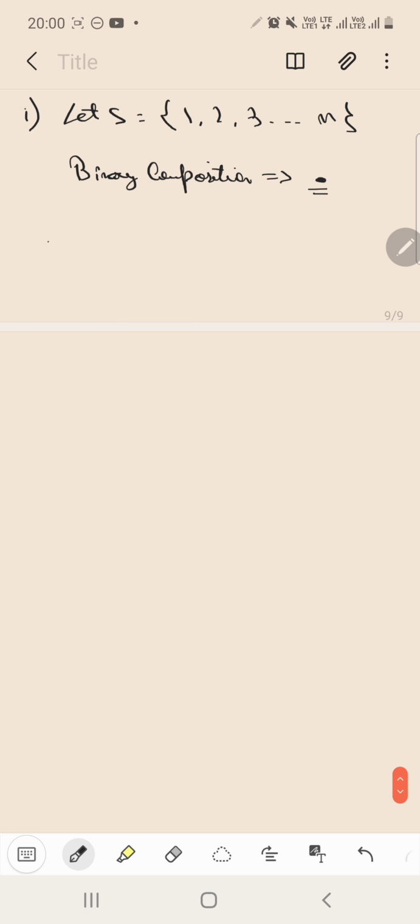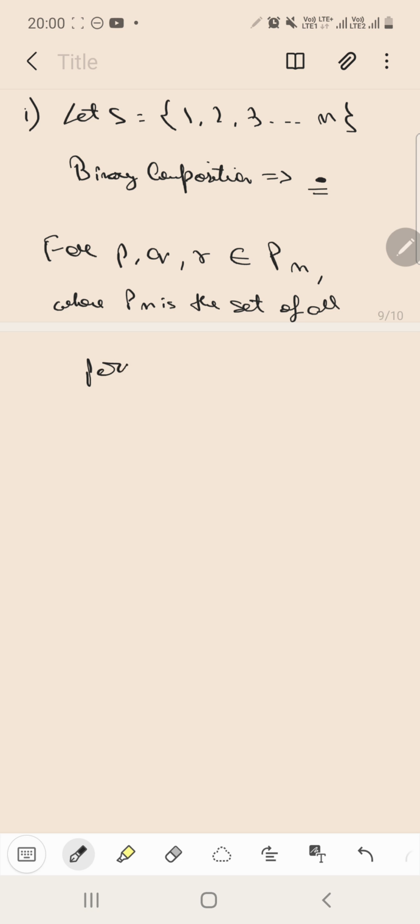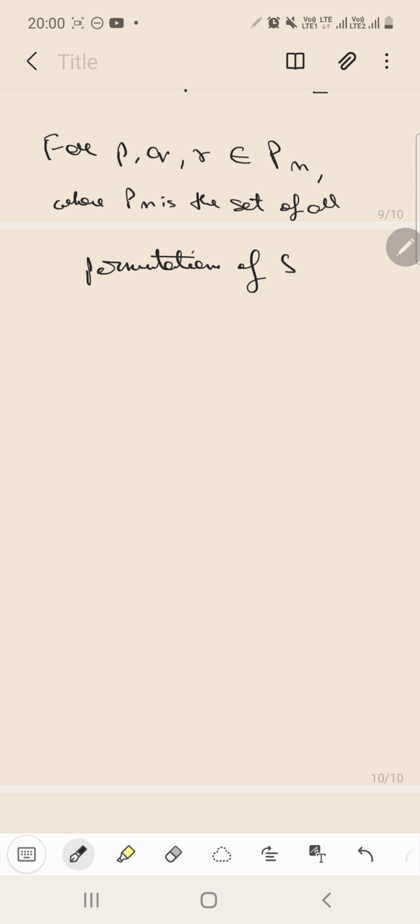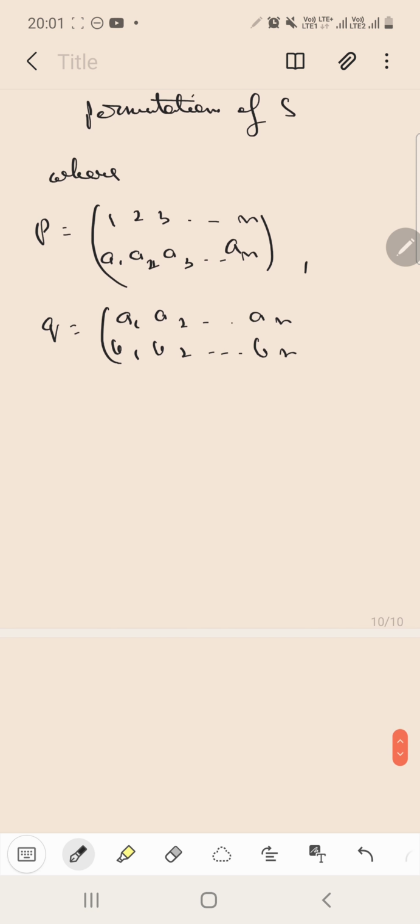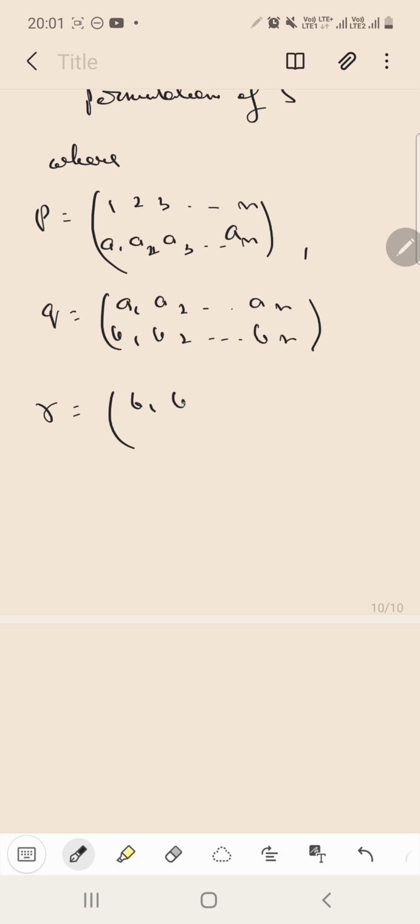Okay, for P, Q, R belonging to the set Pn, the set of all permutations of S, where P equals 1, 2, 3 up till n over A1, A2, A3 up till An, Q equals A1, A2 up till An over B1, B2 up till Bn, and R equals B1, B2 up till Bn over C1, C2 up till Cn.